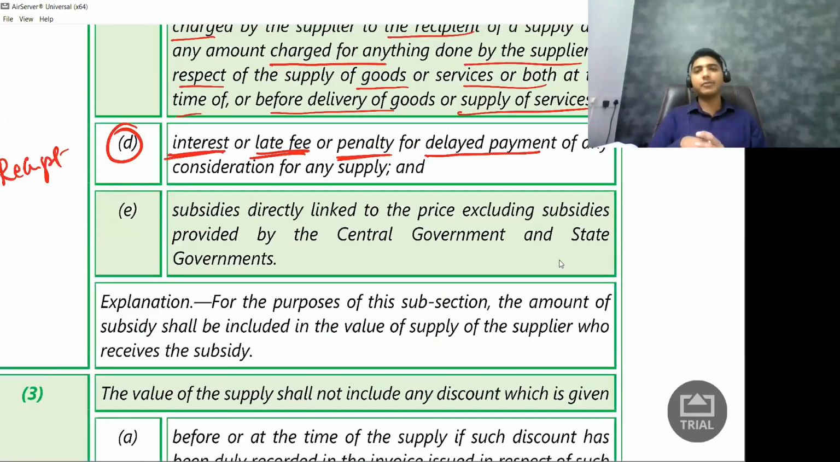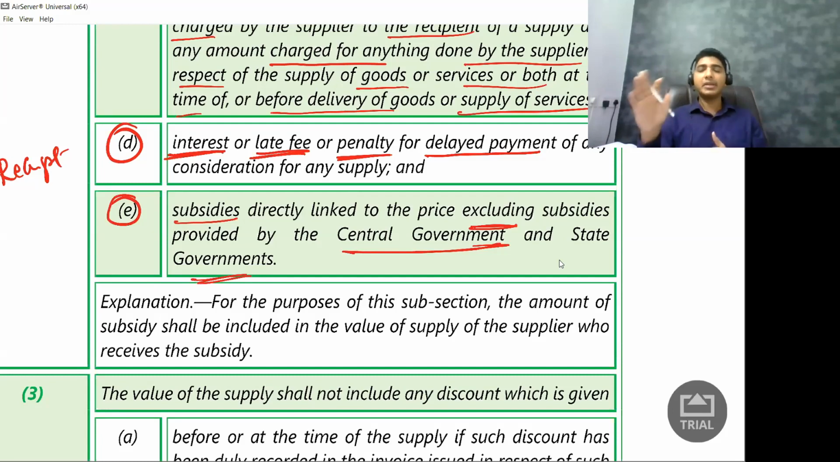So interest, late fee, penalty only on the receipt basis. The last portion, that is E, this we already have studied. What is it? That is subsidies. It will include subsidies if it is given by NGOs, if it is given by some charitable organization, if it is given by some very big kind-hearted person, but it will exclude subsidies if it is given by central government or state government. We have already studied this, because even that is not included in the definition of consideration.